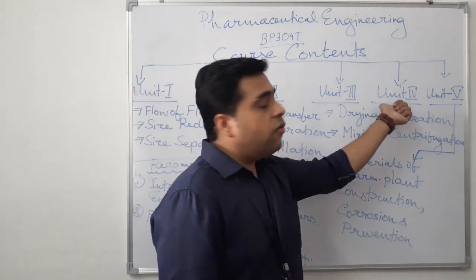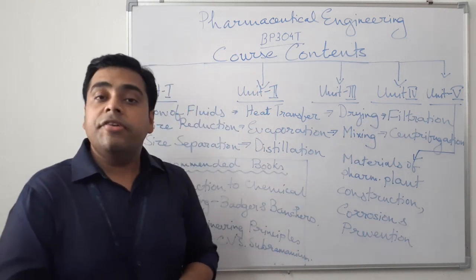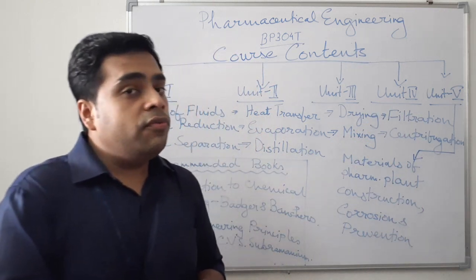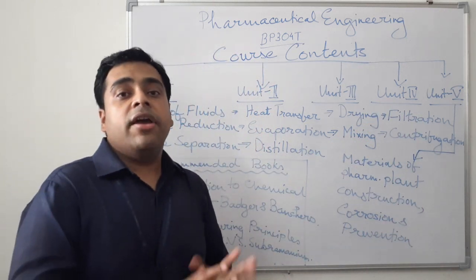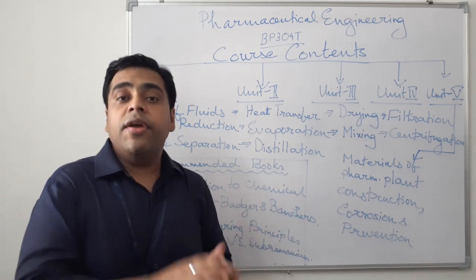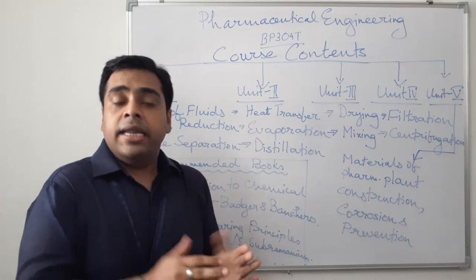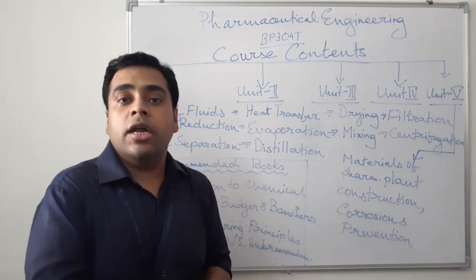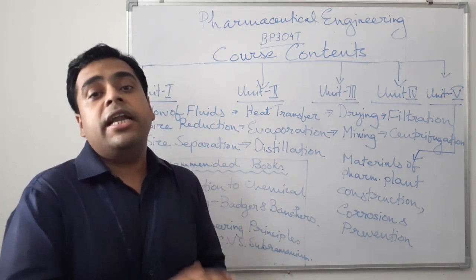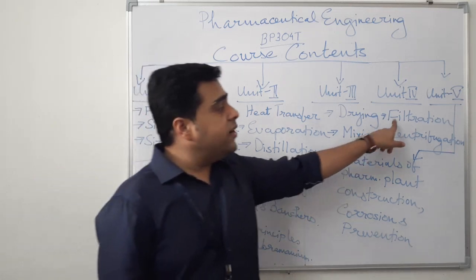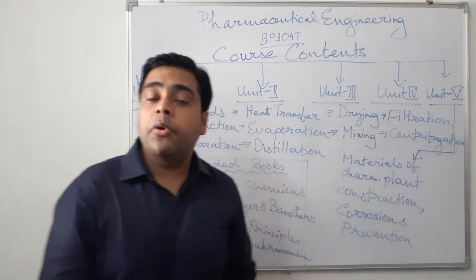Next we have Unit 4, which comprises filtration and centrifugation, two very important processes. Where filtration is involved, we have to separate out the solid contents from the liquid product, and maybe the solid content is our product or maybe the clarified liquid is our product. So we need to filter. So filtration is a very important process.